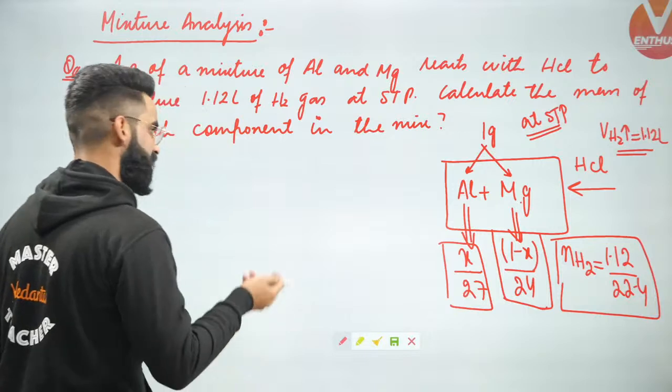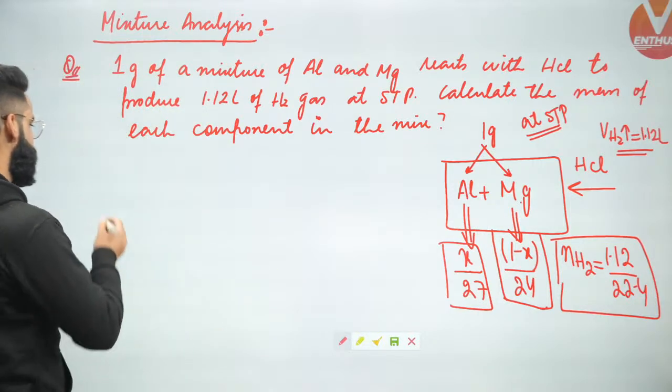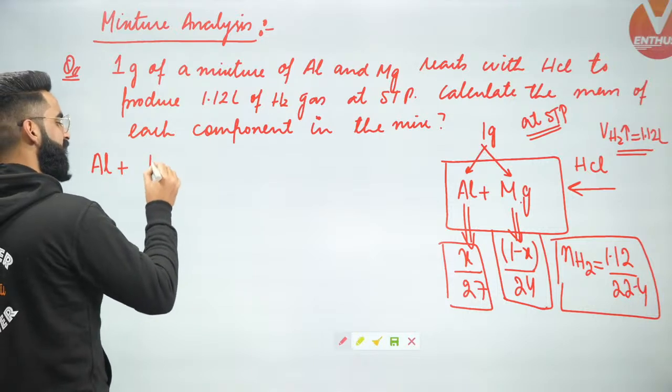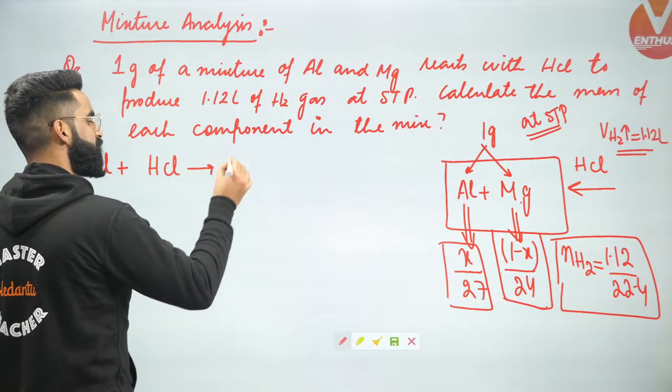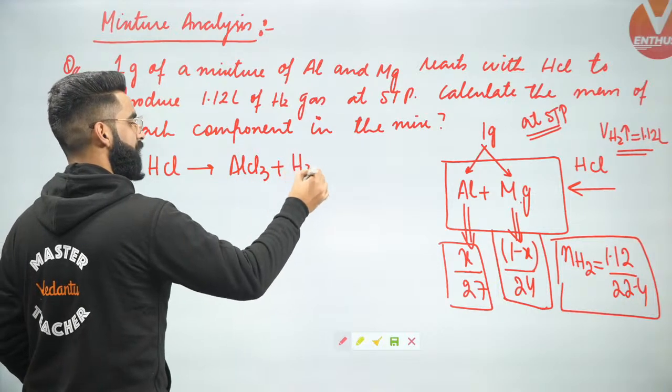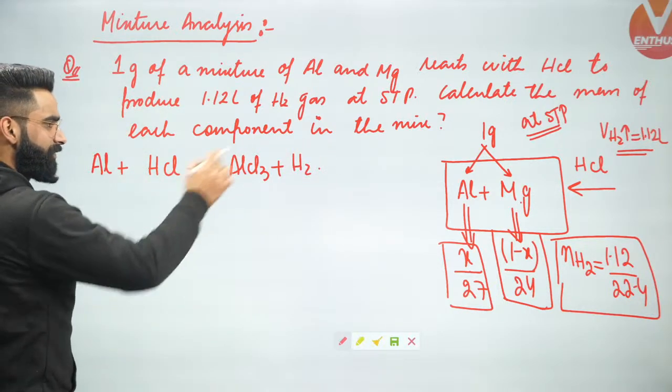So what is going to happen? Let's get to know that in the form of reactions. When some amount of aluminum reacts with HCl, it will lead to the formation of AlCl3, and with AlCl3 you'll be getting H2 gas as well. So H2 gas will be liberated through this reaction.